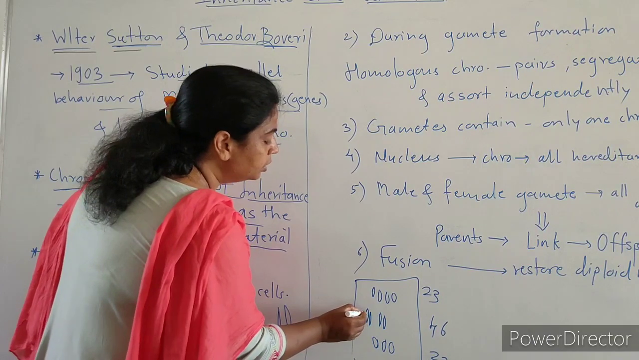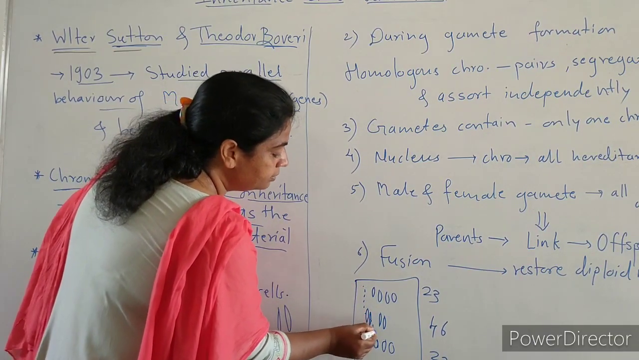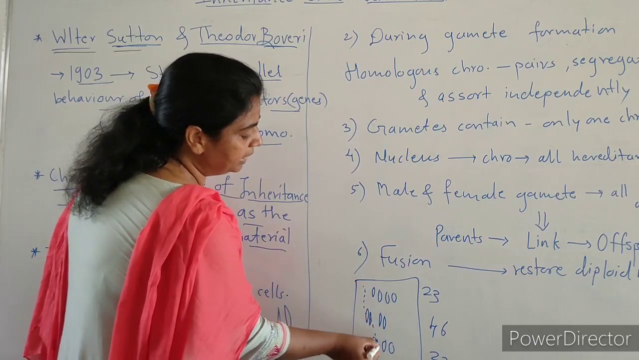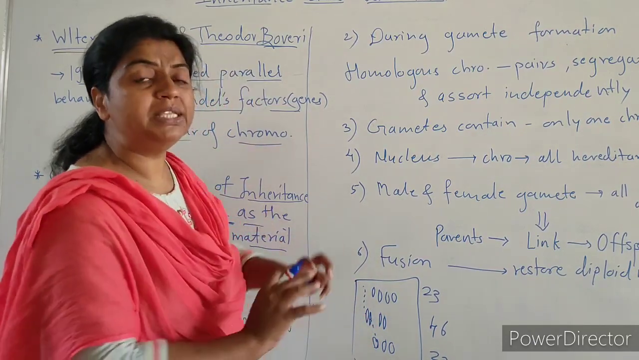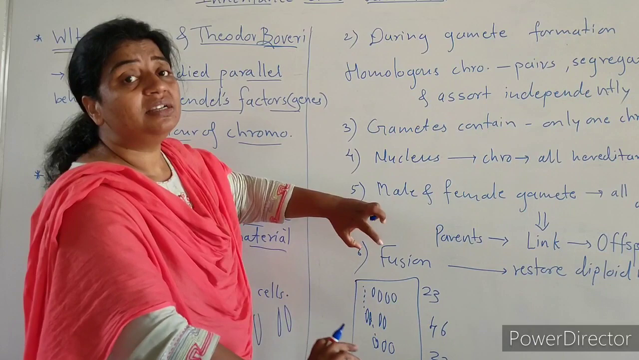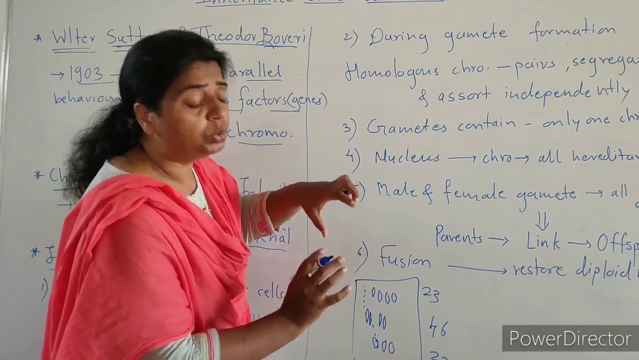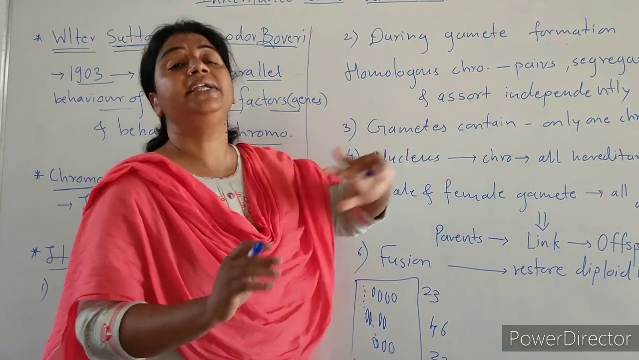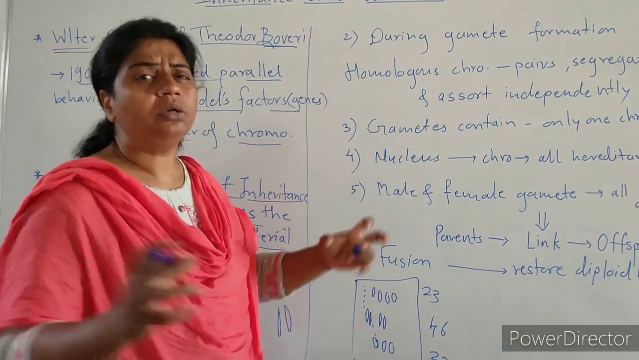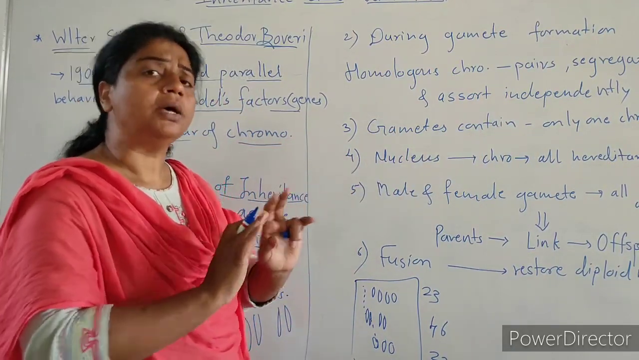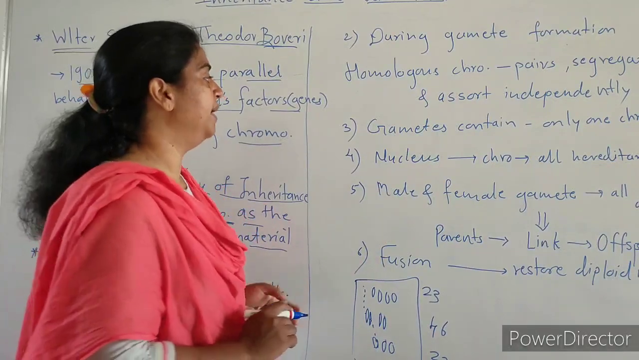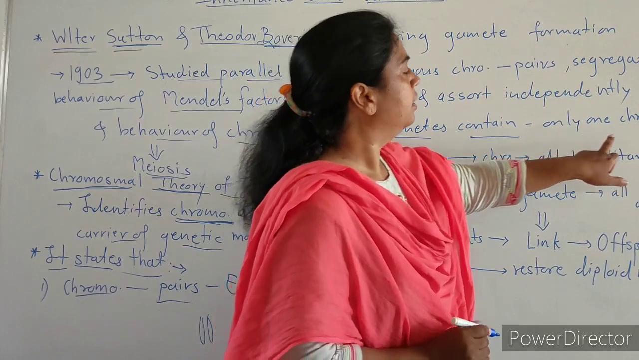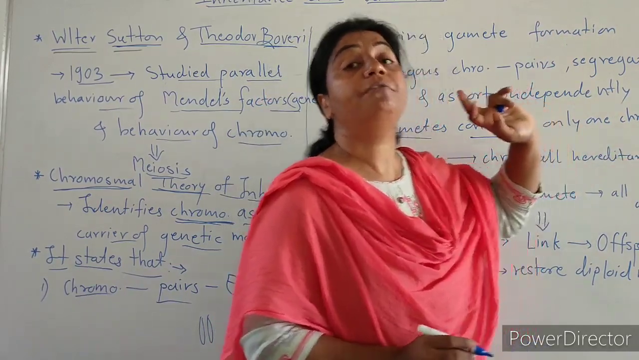The one goes to one pole, another to the other pole. This one chromosome goes to one pole, another to another pole. Means these go into two separate daughter cells, two gamete cells. They are separated and assort independently. They do not mix with each other. They assort, they separate independently. The gametes contain only one chromosome of a pair.